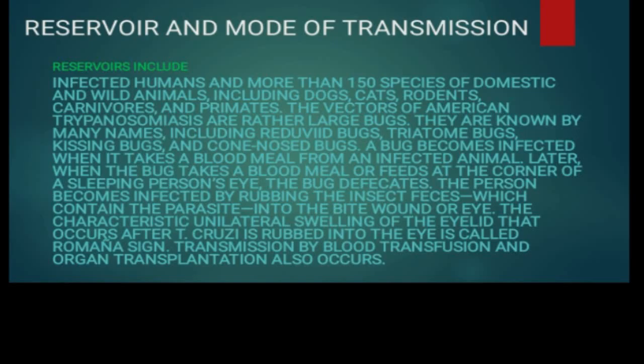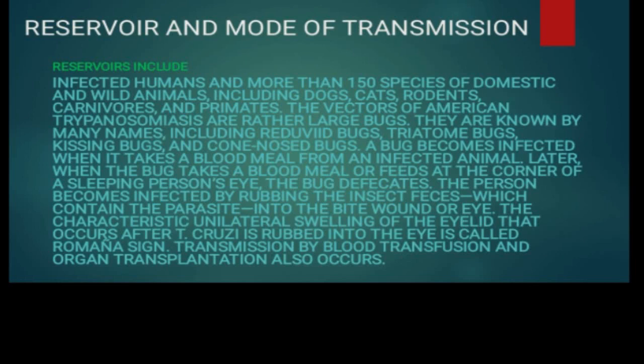Next is the reservoir and mode of transmission. The reservoir includes infected humans and more than 100 species of domestic and wild animals, including dogs, cats, carnivores, and primates. The vectors of American trypanosomiasis are large bugs. They are known by many names including Reduviid bugs, triatomine bugs, kissing bugs, and cone-nose bugs.